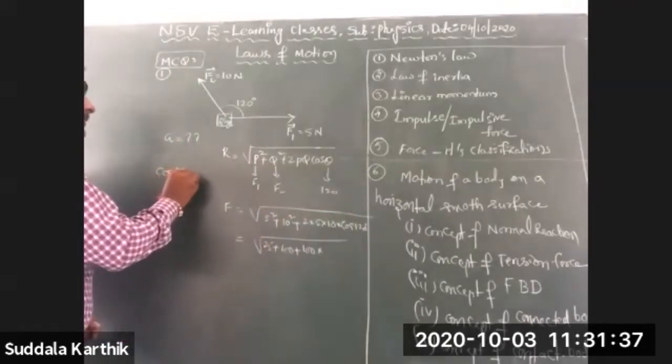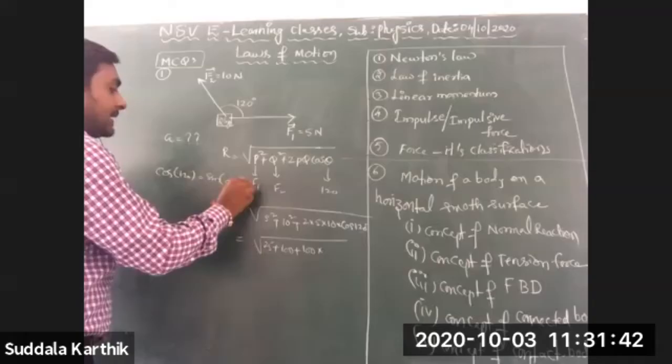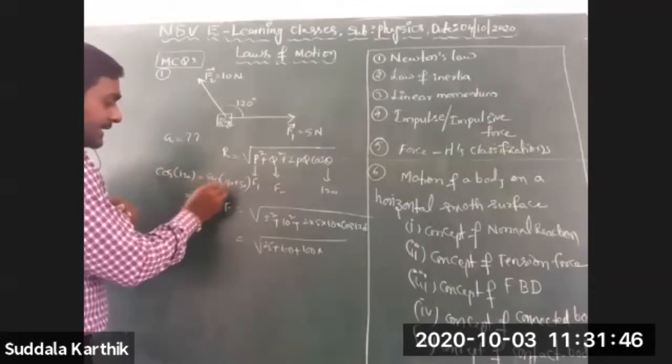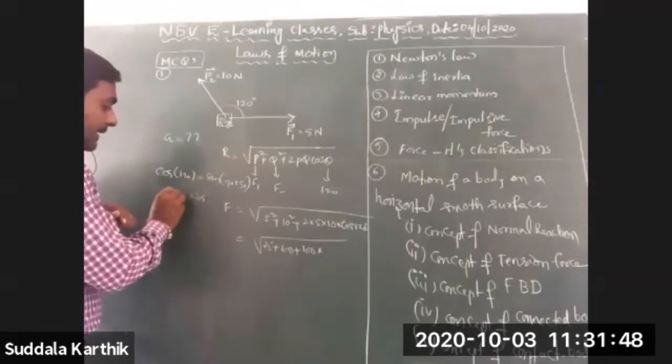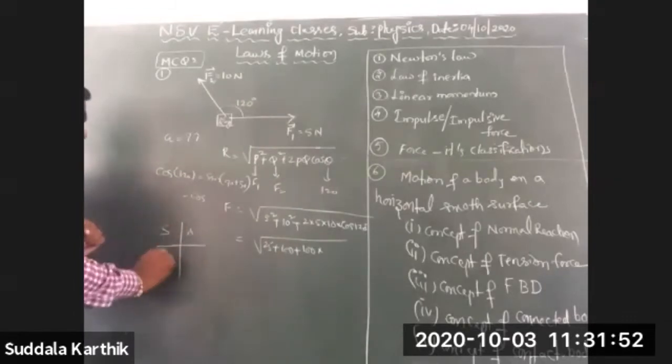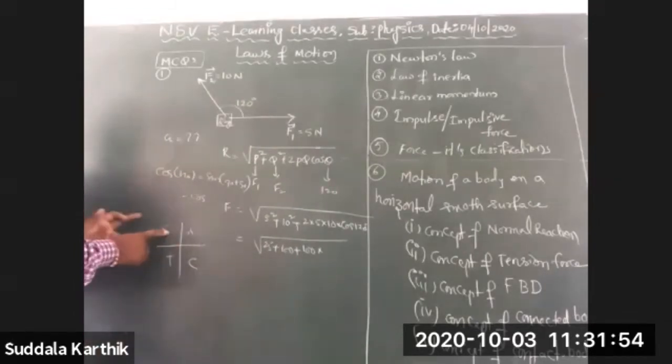Cos 120 is sin of 90 plus 30 degrees, sin 90 cos. Is it minus or plus? Second quadrant, ASTC. In the second quadrant, what is positive? Cos.